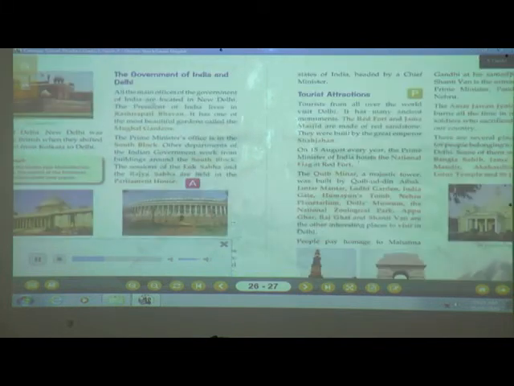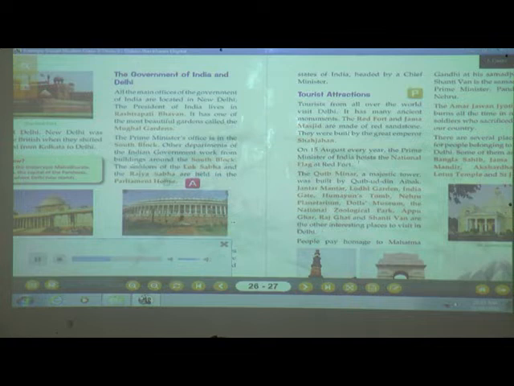The Government of India and Delhi. All the main offices of the Government of India are located in New Delhi. The President of India lives in Rashtrapati Bhavan. It has one of the most beautiful gardens, called the Mughal Gardens. The Prime Minister's office is in the South Block. Other departments of the Indian government work from the buildings around the South Block.